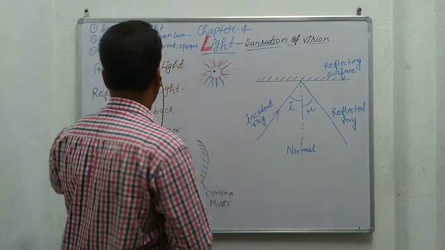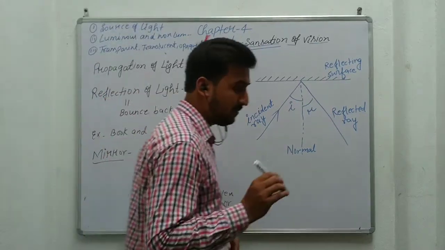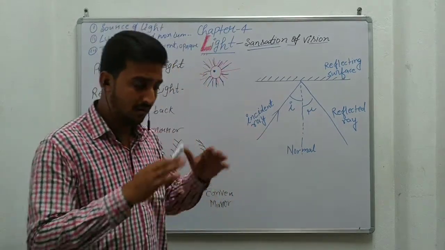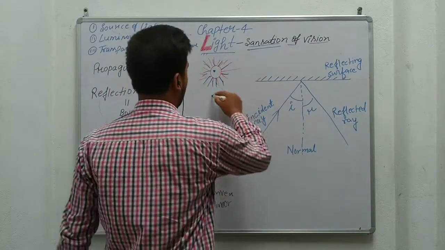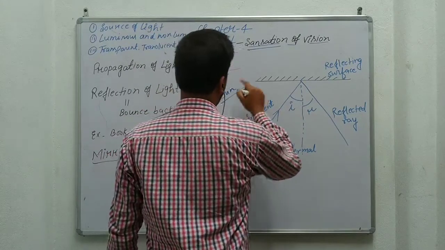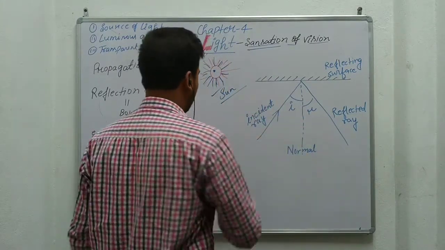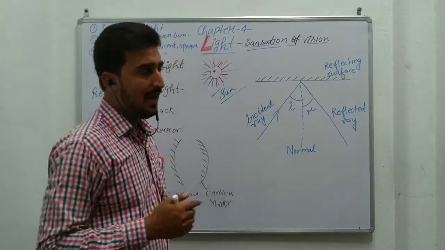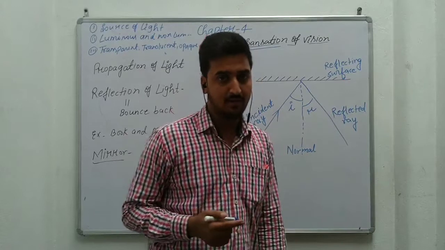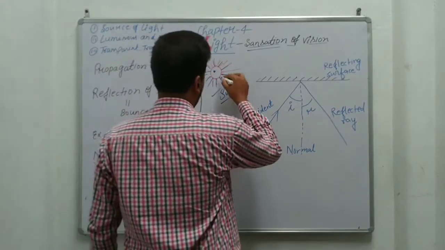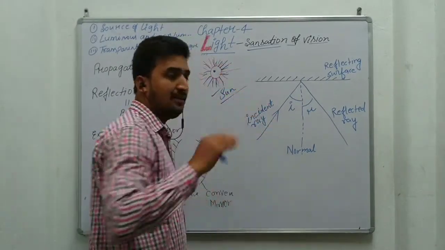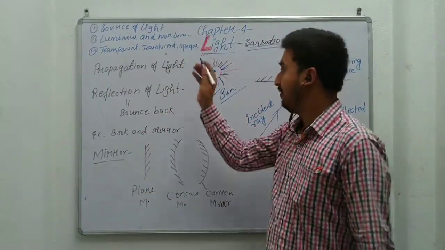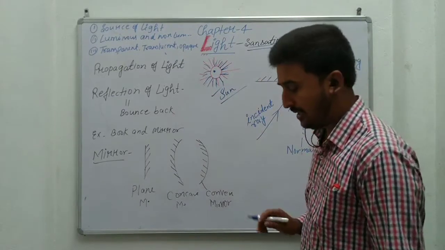Source of light. The first term is source of light. You know that the main source of light on this earth is the sun. Plants are making their food from the sun, and we are getting our food from the plants. That's why the sun is the main source of light on the earth. There are different types of sources of light, but the sun is the main source of light.